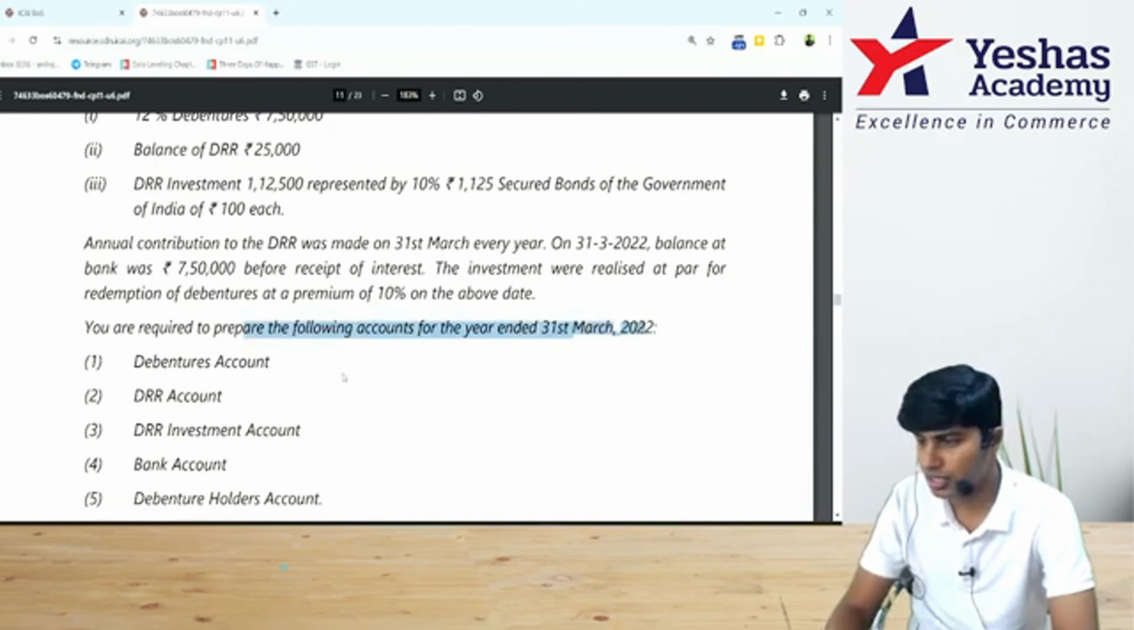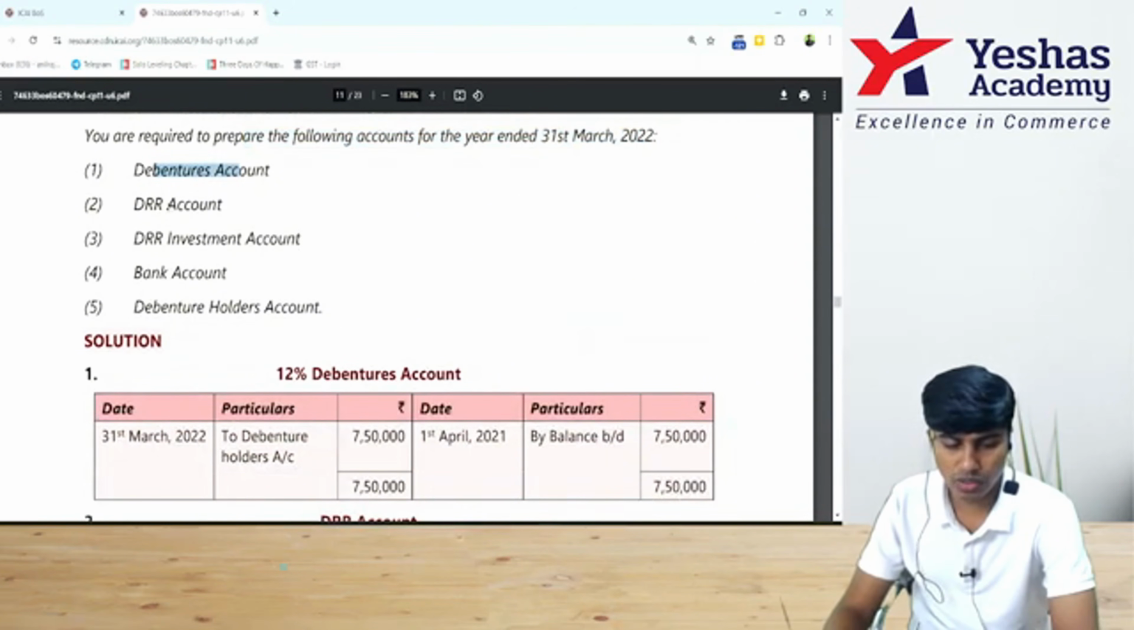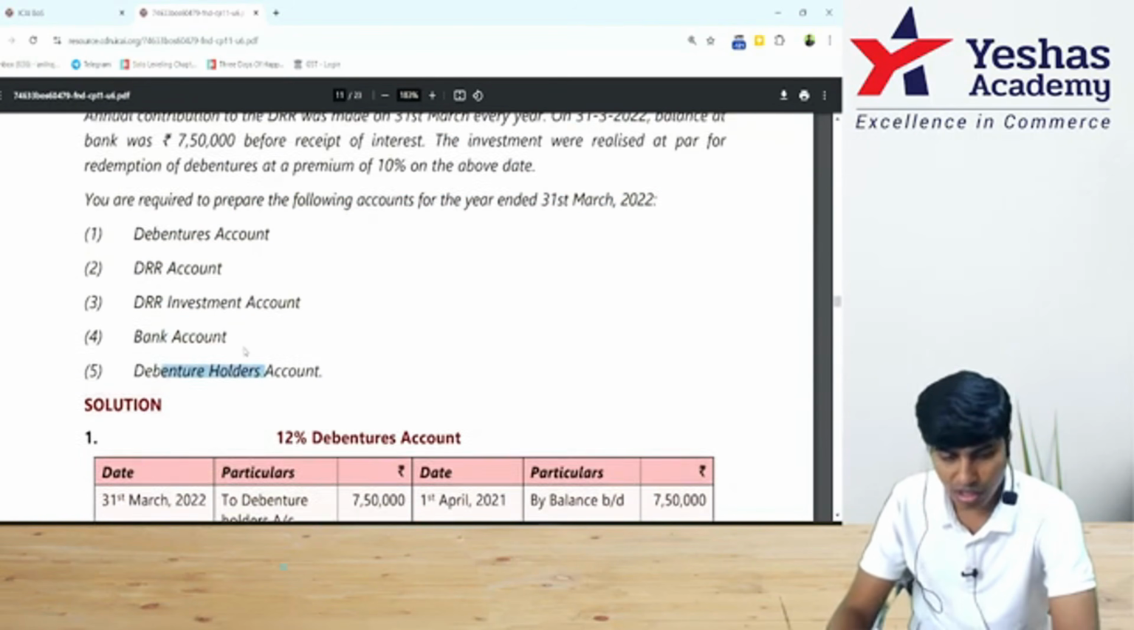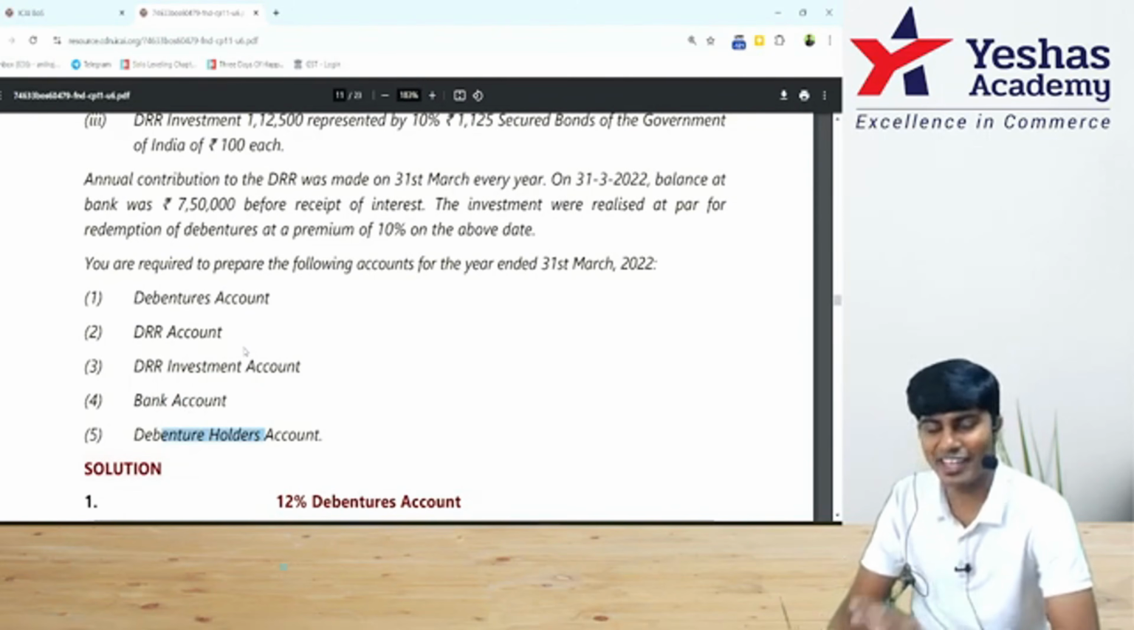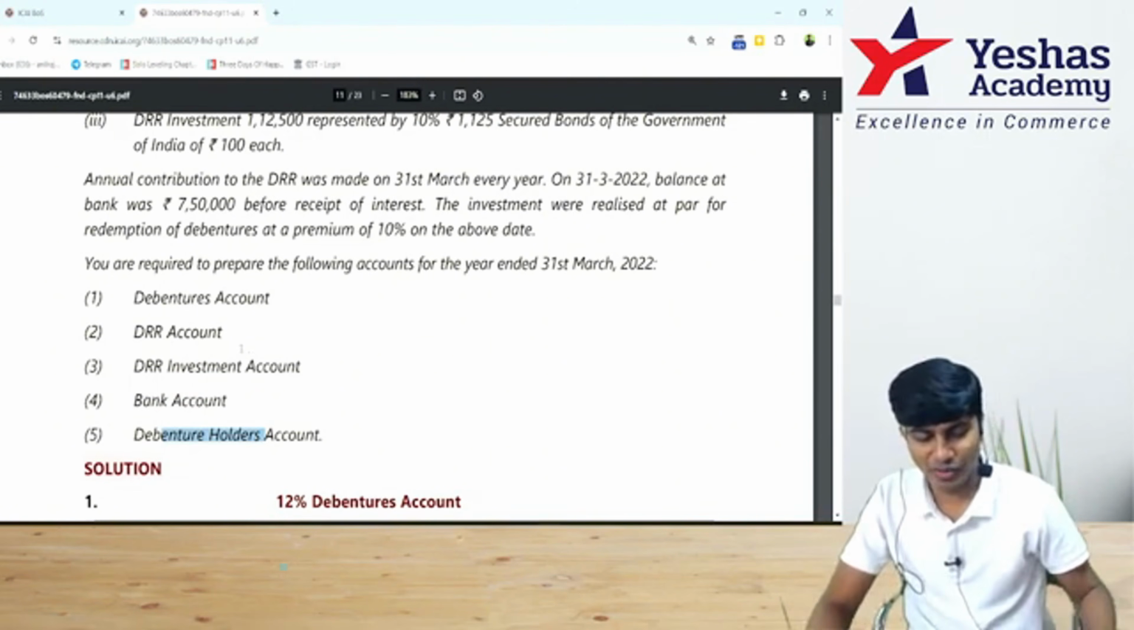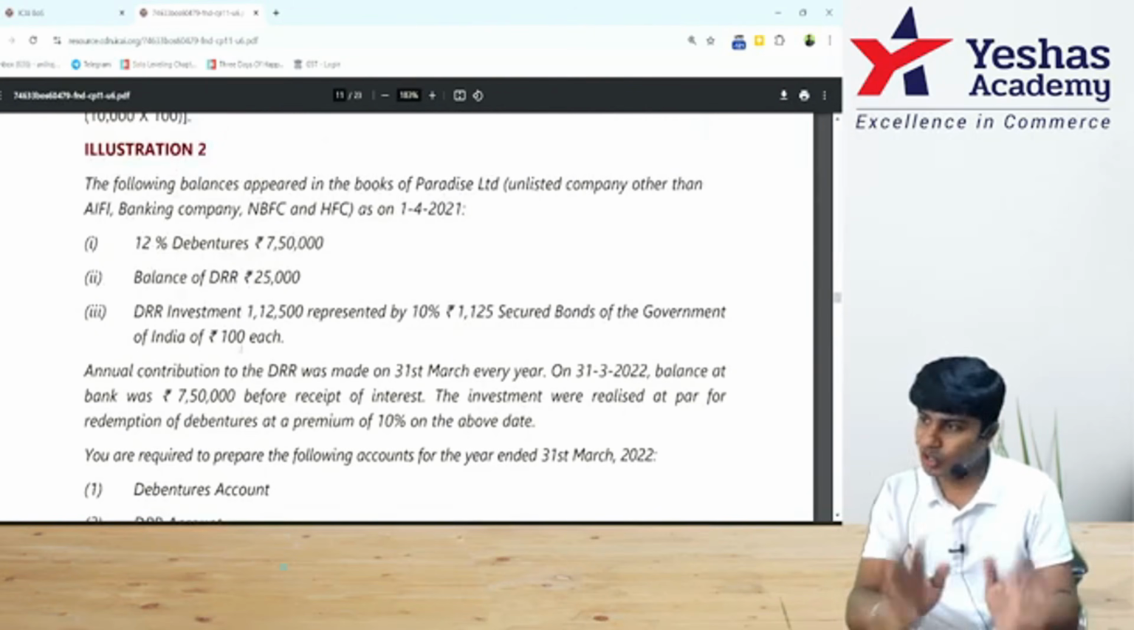They have not asked for journals. They've asked you to prepare debenture account, DRR investment account, bank account, and debenture holder account. We will, however, also prepare premium on redemption of debentures account and debenture interest account as a bonus, free. Okay, then I will not do the ledger straight away.